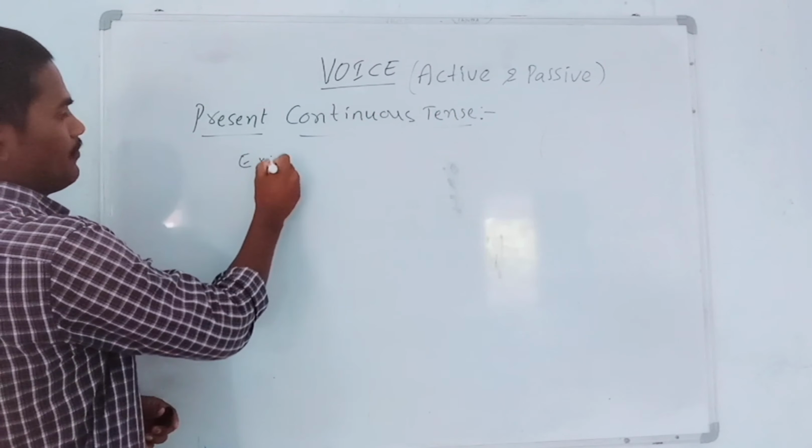Pawan and Adya were listening music. So it is active voice sentence. Pawan and Adya were listening music. It is also past continuous. So in the past tense, this action was happening by these two guys.